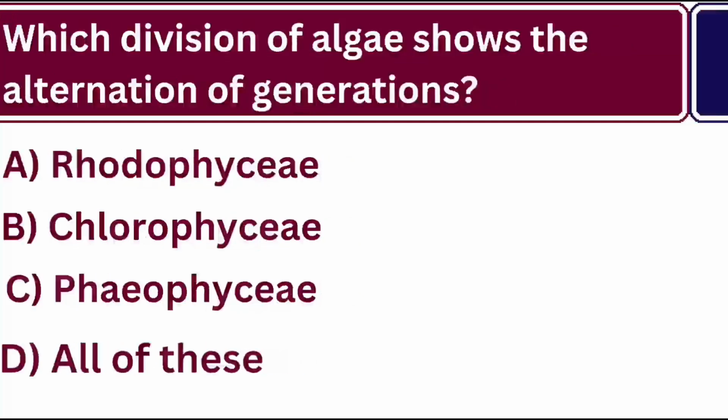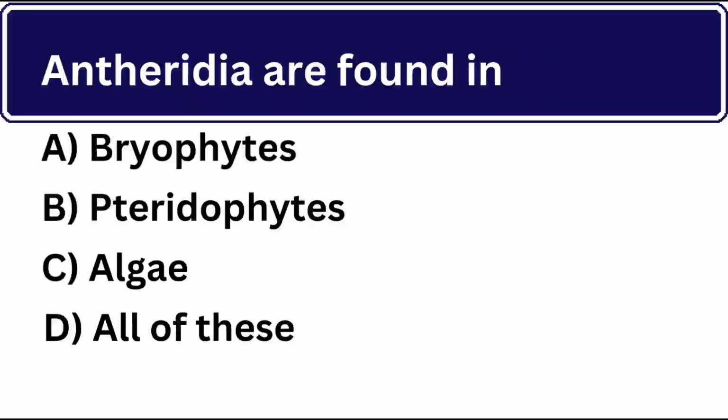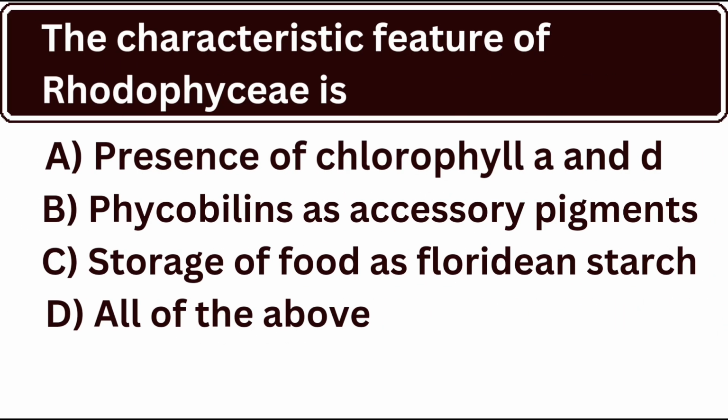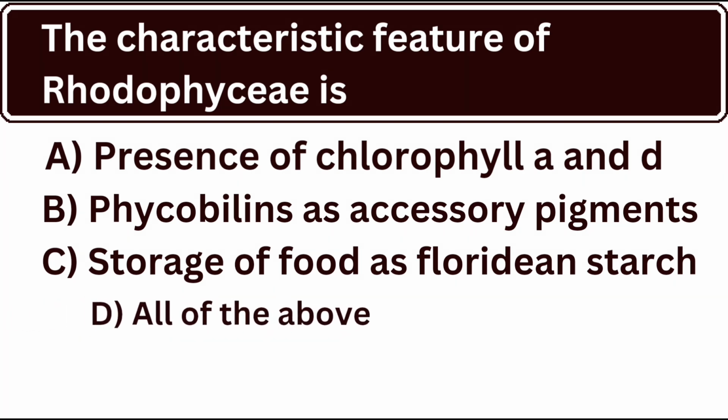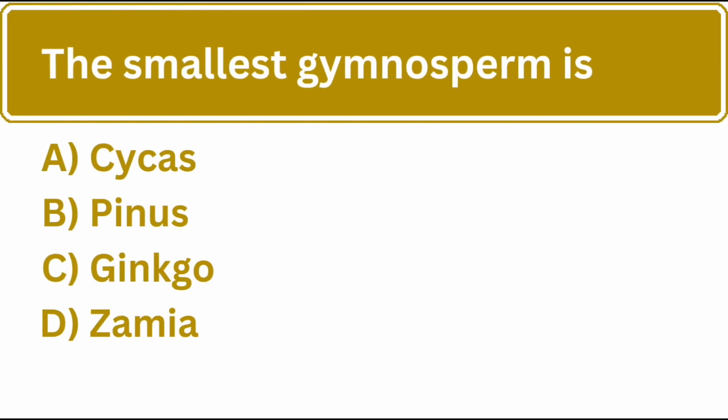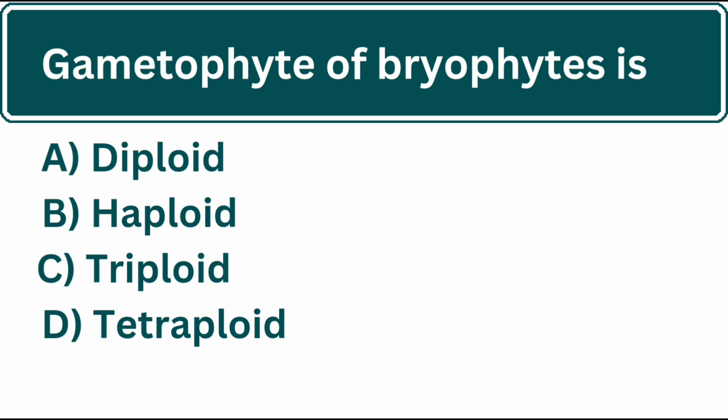All of these. Antheridia are found in. Yes, the correct answer is D. All of these. The characteristic feature of Rhodophyceae is. Yes, the correct answer is D. All of the above. The smallest gymnosperm is. Yes, the correct answer is D. Zamia. Gametophyte of bryophytes is.